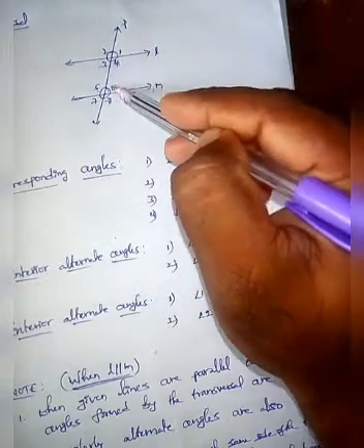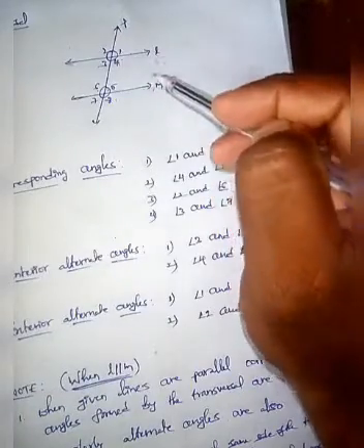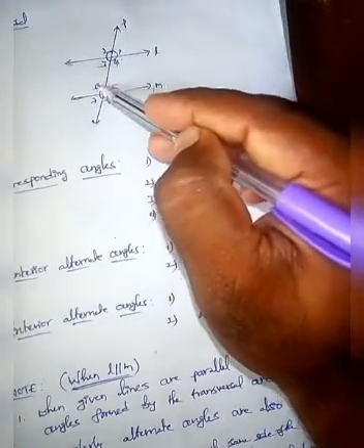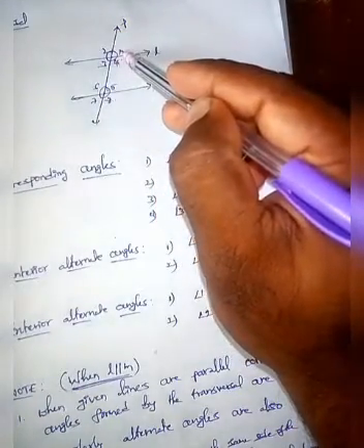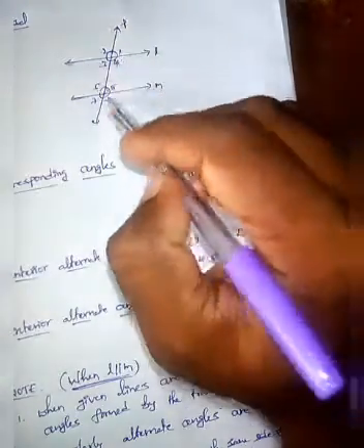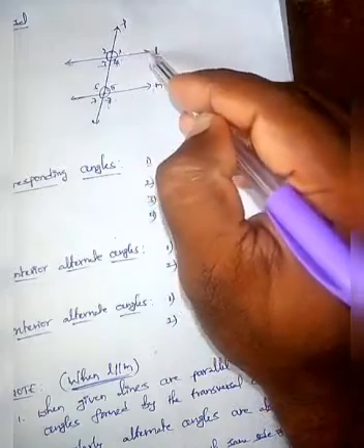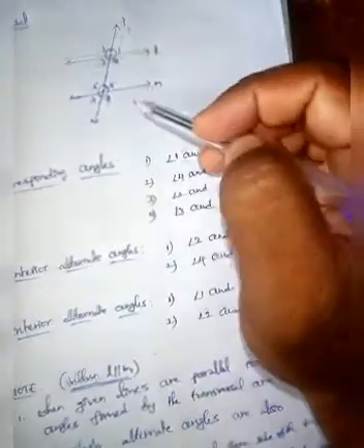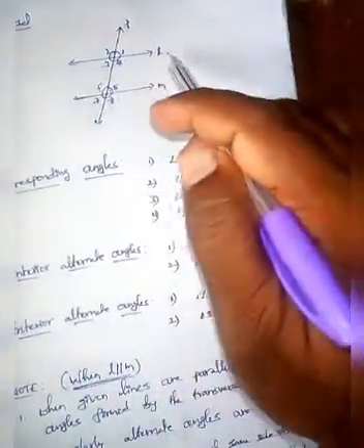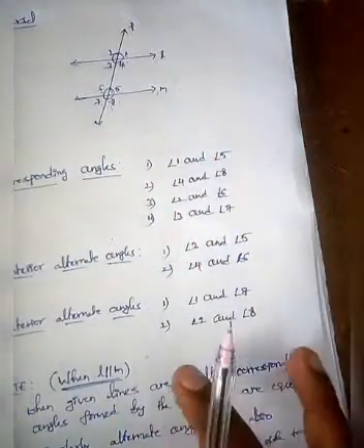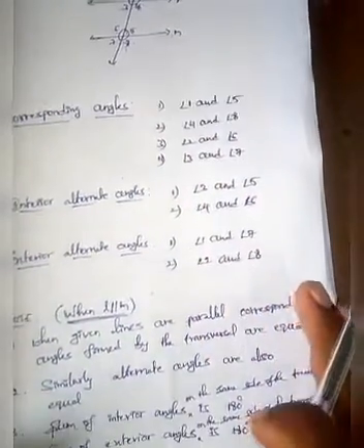So angle 4 plus angle 5 equals 180 if L is parallel to M. Otherwise it is not equal to 180. Similarly, if L is parallel to M, angle 3 plus angle 6 is 180. Similarly for exterior angles on the same side of the transversal, 1 and 8 are exterior angles on the same side of the transversal. If the two lines are parallel, the sum of these two angles is equal to 180. Similarly, 2 plus 7 equals 180. These hold only if L is parallel to M. If L is not parallel to M, these are not possible. So just observe carefully.